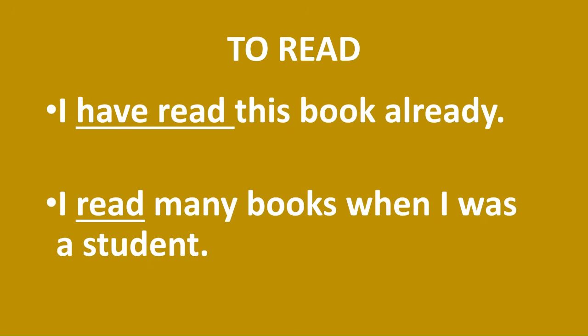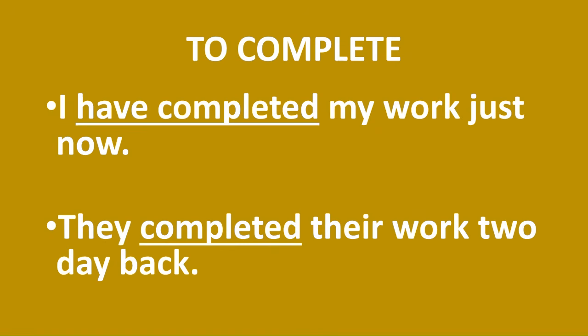Then the first sentence has the perfect tense. I have already read this book. That means I know what is there in the book. In the present time, I'm telling you that I finished reading the book in the past. To complete is the verb here. I have completed my work just now. That means in the past, just now means 1 minute back, 10 minutes back. In the past, the work is done, but I'm talking about it in the present.